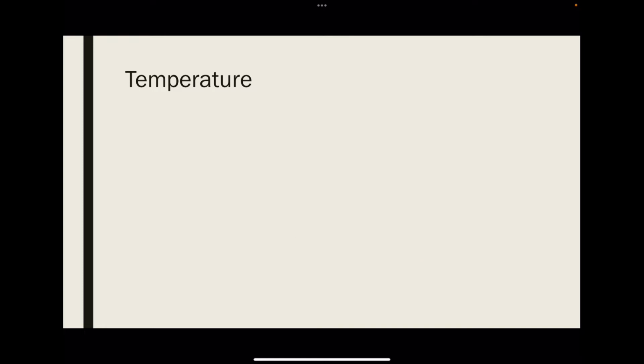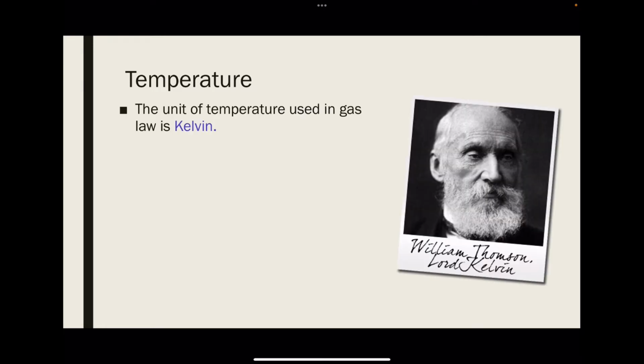Now, let's look at temperature first. The unit of temperature used in gas law is Kelvin. The guy who came up with the Kelvin scale, William Thomson, attended university from the age of 10 and went to Cambridge at the age of 17. And he lived the rest 53 years of his life as a professor at Glasgow University. He was buried beside Sir Isaac Newton.